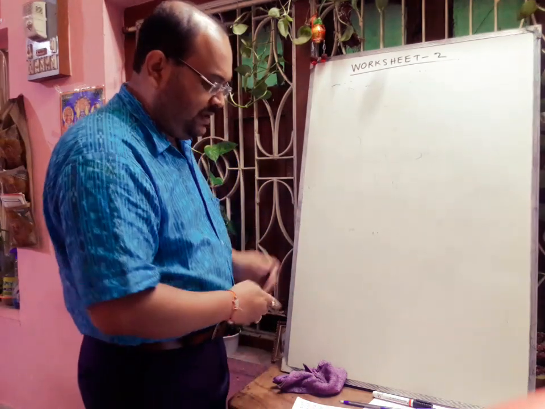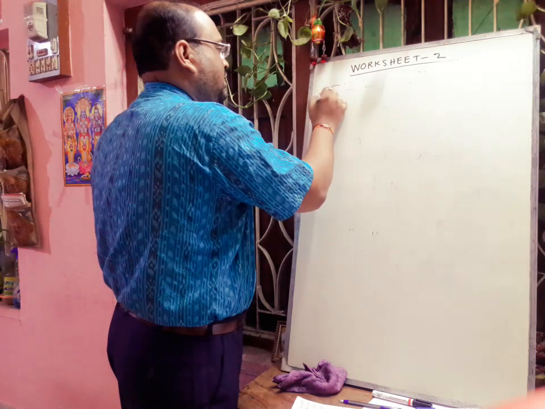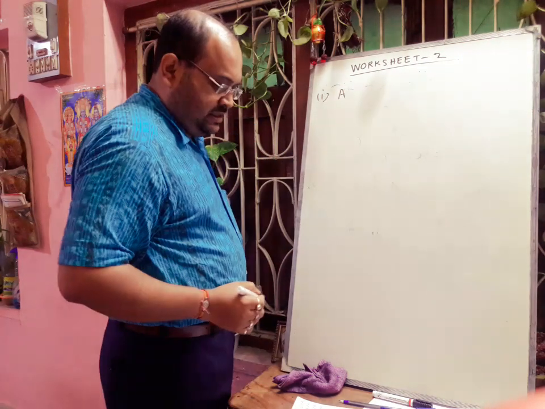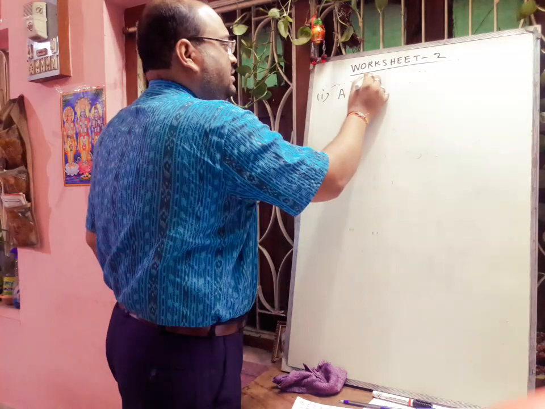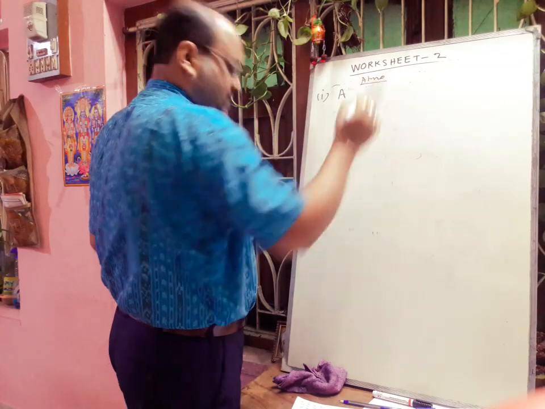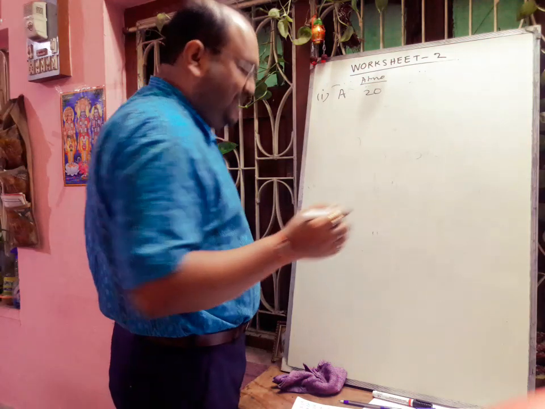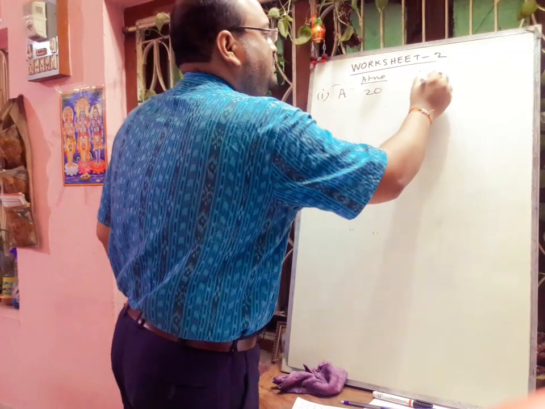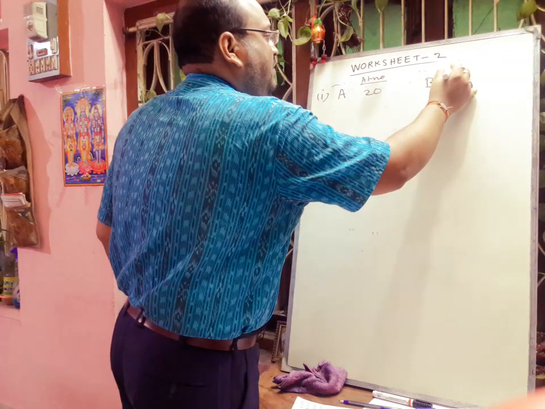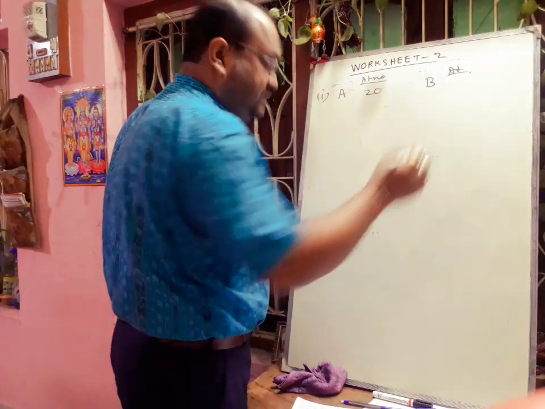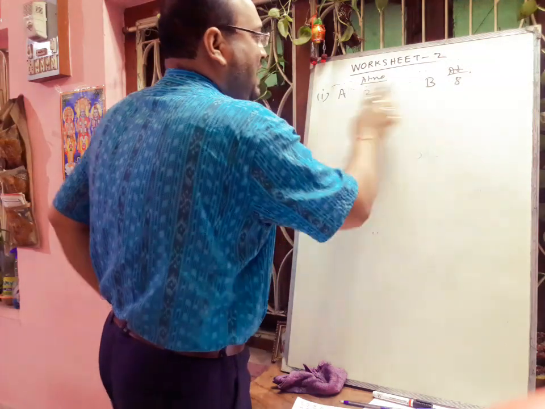First example is given that A is an element, its atomic number is 20, and B is another element, its atomic number is 8. So A and B are combined.